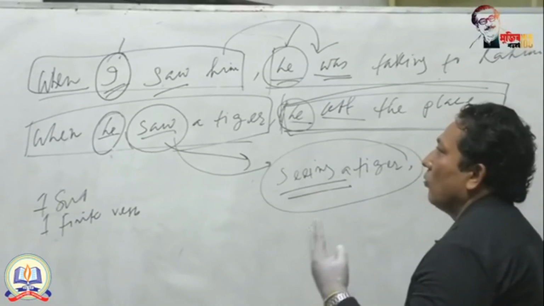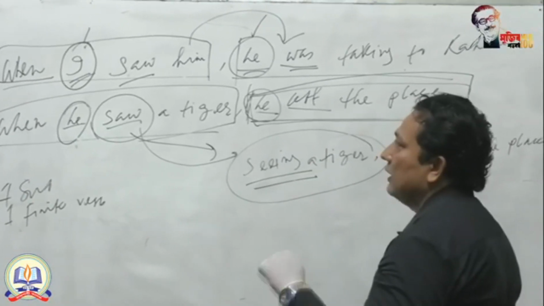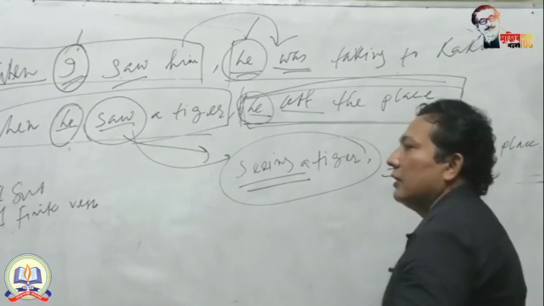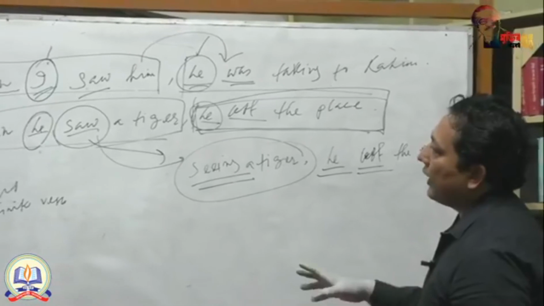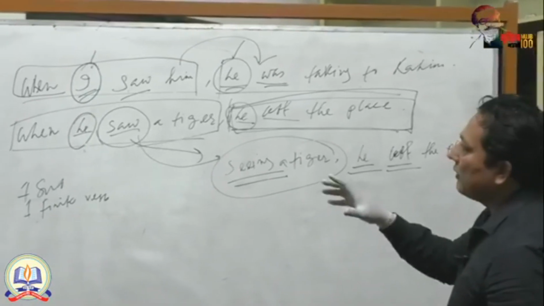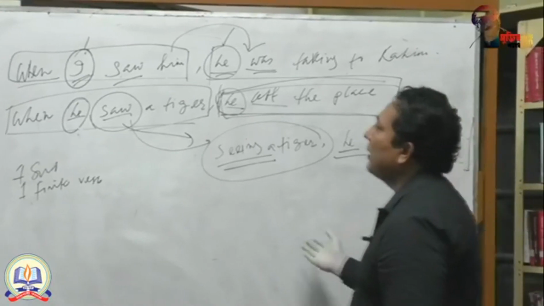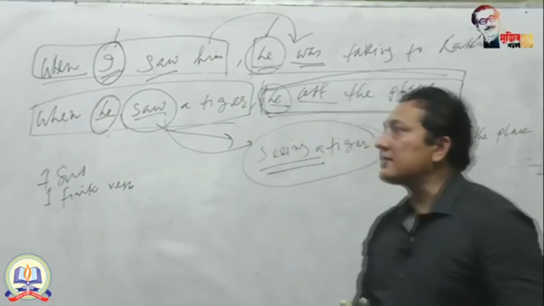What are they? By taking the first subject, you can make the finite verb non-finite, and another way is you can make the subordinate clause a phrase by putting the first subject into the possessive case.